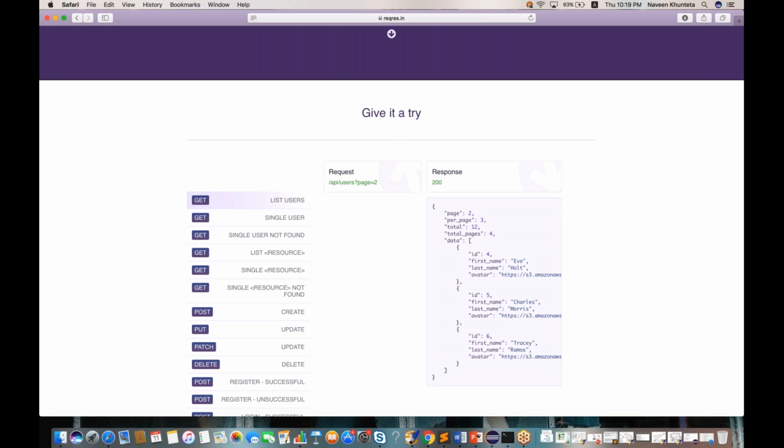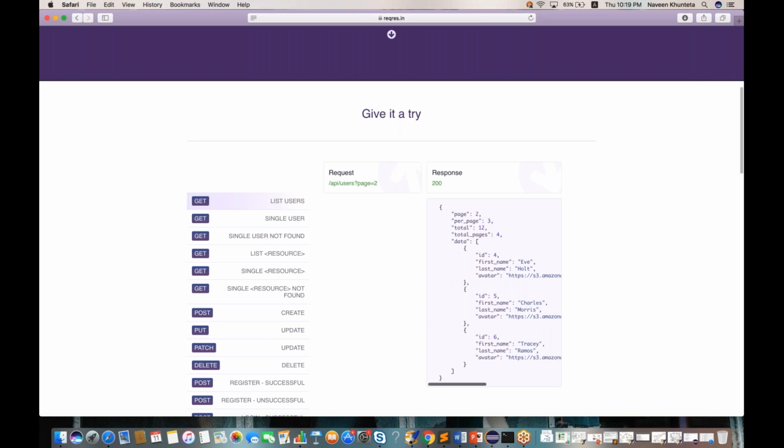This is the JSON object we are getting: how many users are on page number 2. Three users are available, with id, first name, last name, and they have also given an avatar picture. Avatar means their picture. So when you see employee information, you see the employee id, first name, last name, and avatar, so you also get the picture. On a job portal or something like that, the employee or candidate picture also comes from this particular attribute.